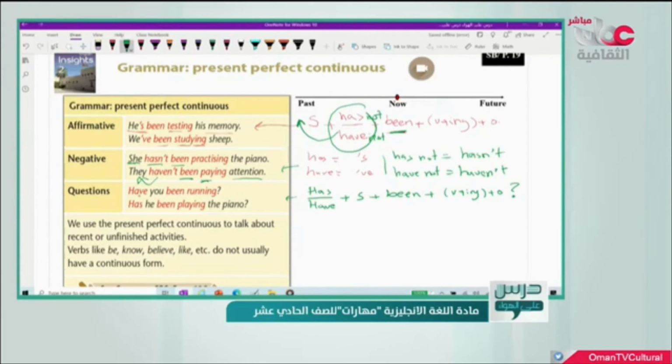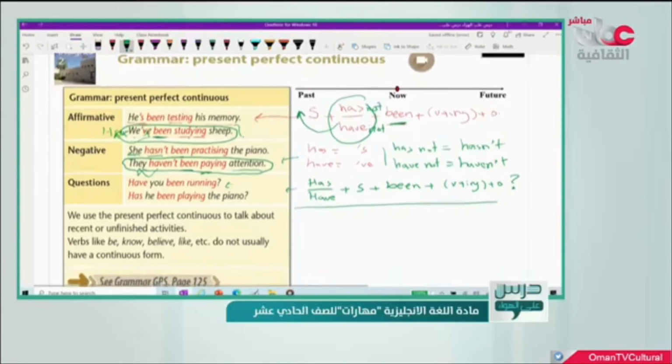So, have you been running? Has he been playing the piano? So, how can we convert this sentence to a question? Let's choose this one, for example. We have been studying sheep. So, have we been studying sheep? And this is a question. I hope that this kind of explanation was clear for you.